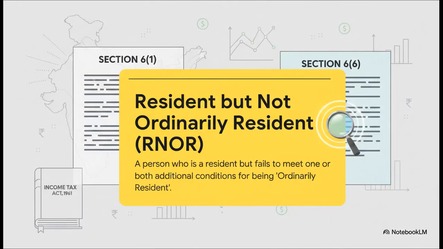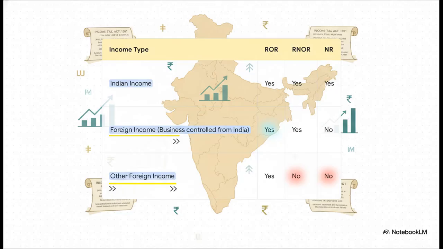So what happens if you're a resident, but you don't meet both of those extra conditions? Well, that puts you into this middle category called resident but not ordinarily resident, or RNOR for short. This is for someone who meets one of the basic conditions to be a resident, but then fails one or maybe even both of those additional conditions. And this isn't just some legal jargon. As you're about to see, being an RNOR makes a huge difference to your tax bill, especially when we start talking about income earned outside of India. And here it is. This table perfectly shows why we went through all that trouble. Look at that first row for Indian income.